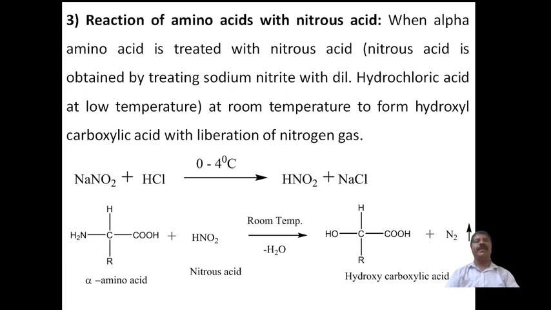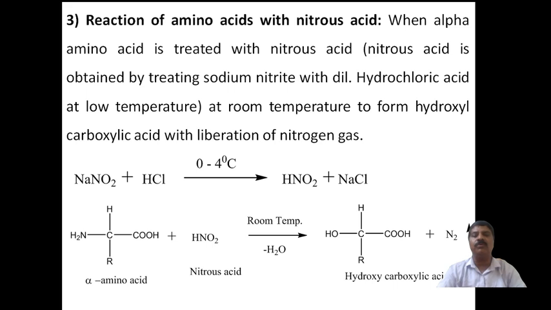What happens when alpha amino acid is treated with nitrous acid? Nitrous acid is usually used as a reagent for the diazotization reaction of primary amines. The diazotization reaction takes place using sodium nitrite and hydrochloric acid. You have to use NaNO2 plus hydrochloric acid.